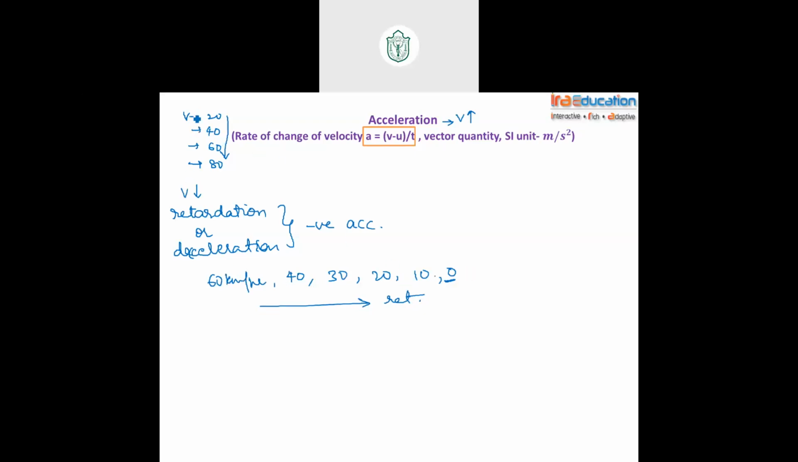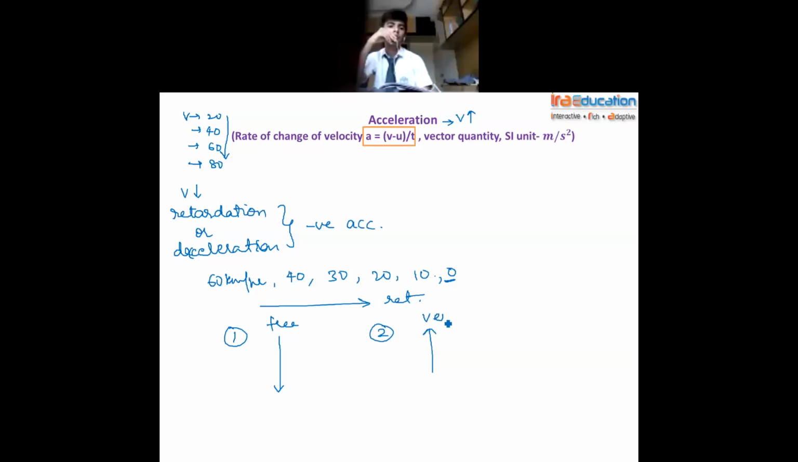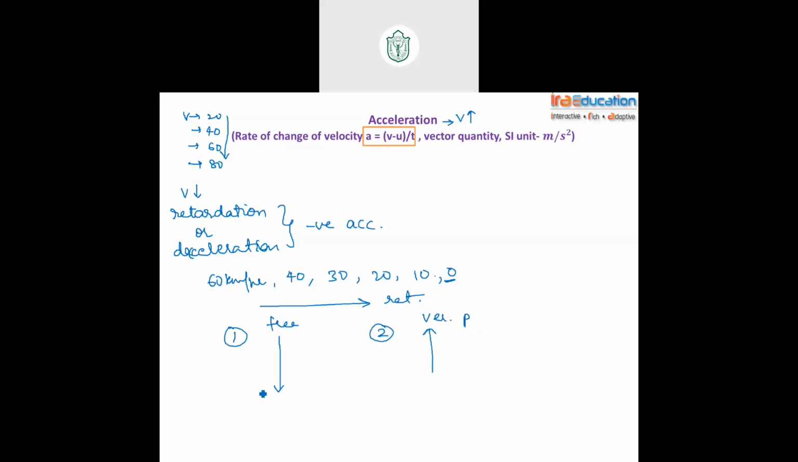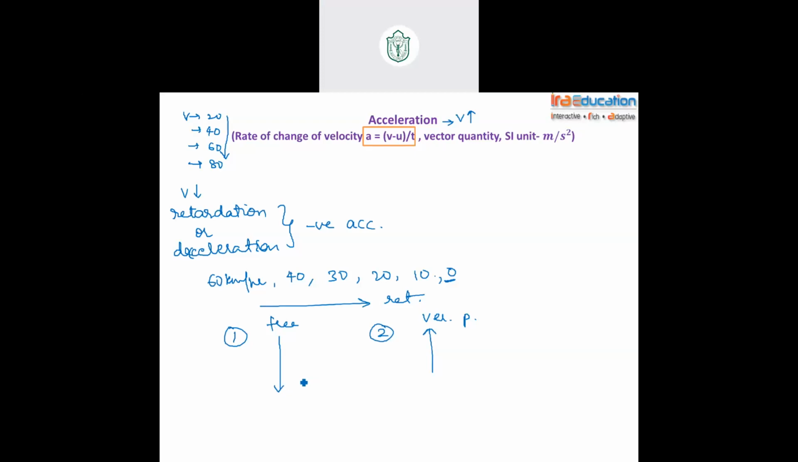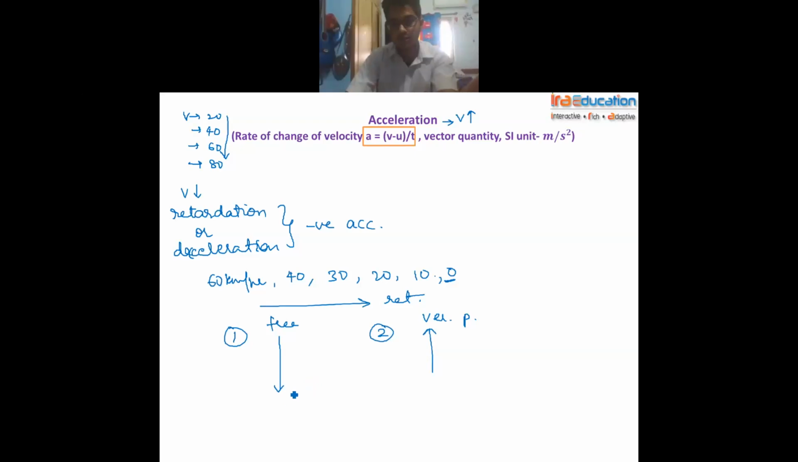Whenever the velocity is increasing, any body, it need not just be a truck or a car, it can be any body. I want to ask you 2 questions. Quickly you should answer. First question: when a body is dropped downwards, in free fall, is it accelerating or decelerating? Second, when it is undergoing vertical projection, is it accelerating or decelerating? You should put the question number beside your answer. Number one is acceleration, number two is deceleration.